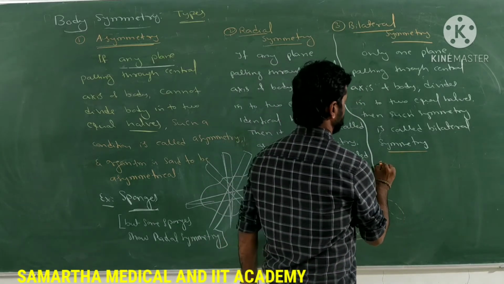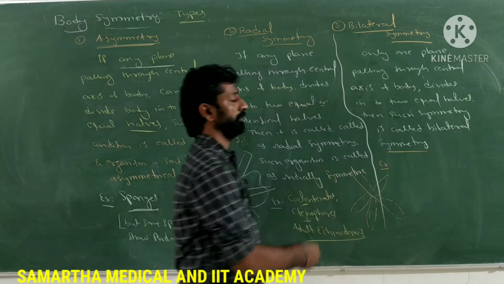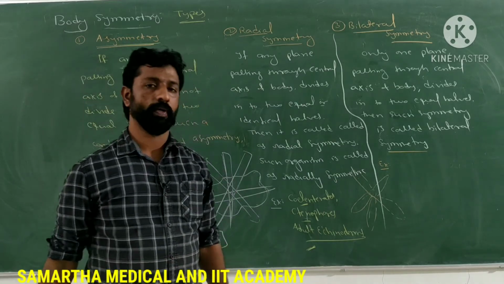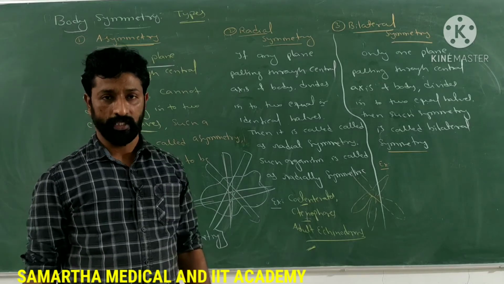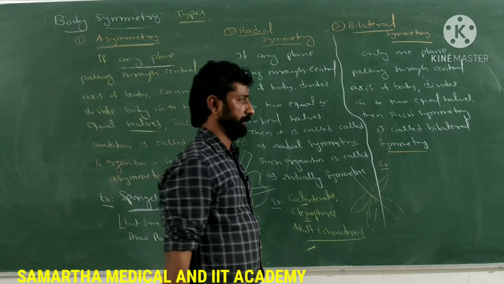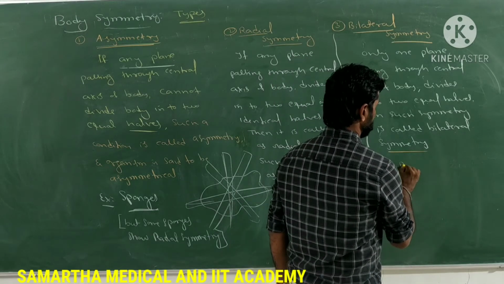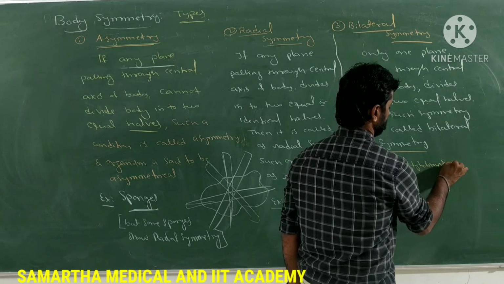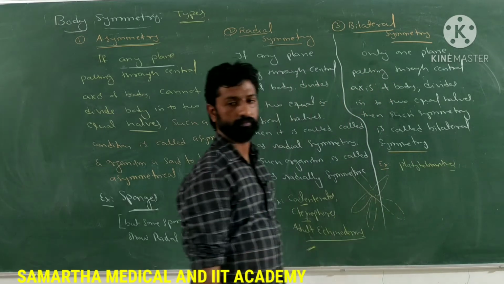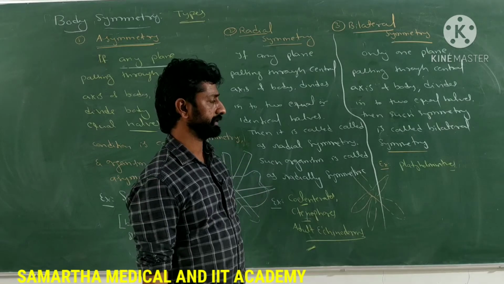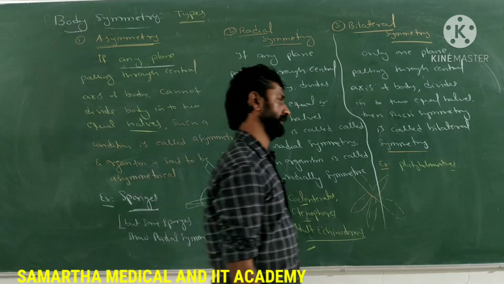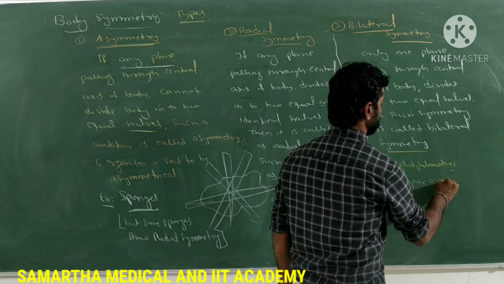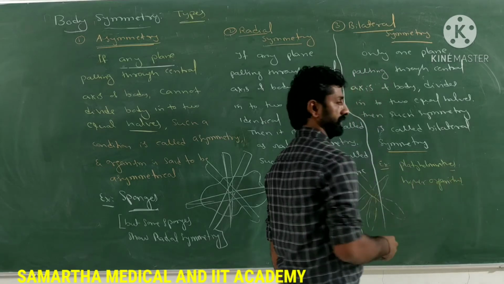Examples of organisms which show bilateral symmetry. Bilateral symmetry was first observed in the animal kingdom, particularly in platyhelminths. Examples are platyhelminths, and also the higher animals.